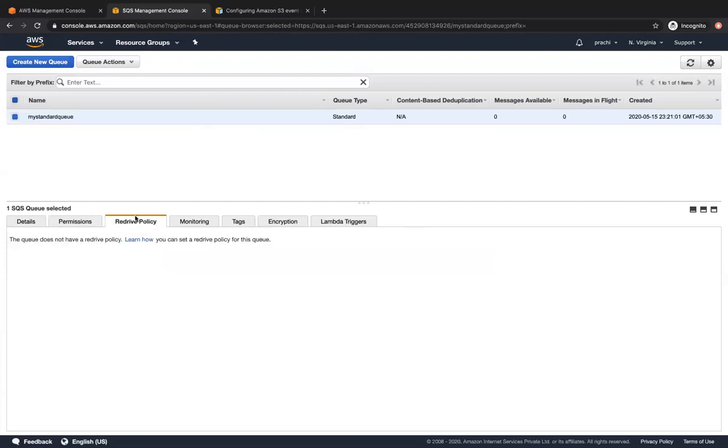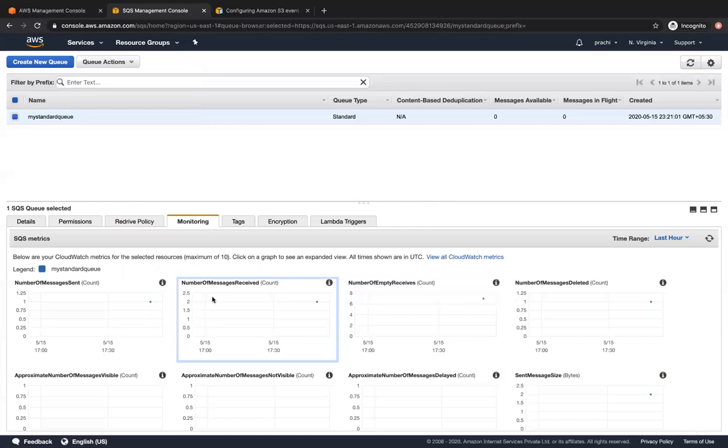Cool. So then you have this redrive policy that we configured. Right now we don't have one, but we can set it when we click on queue actions and configure the queue. We do have monitoring for this queue given by CloudWatch.